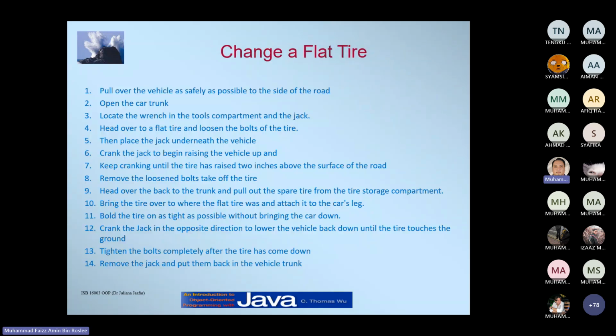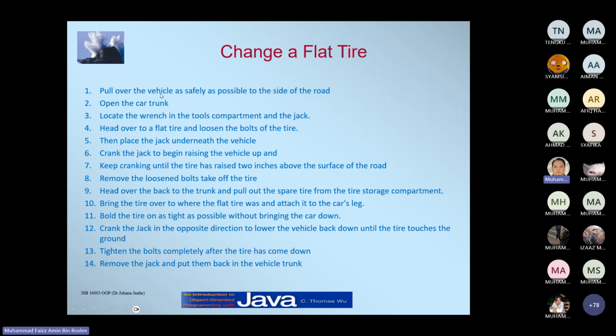So let's see some use cases of an algorithm. Okay, so let's take changing a flat tire as an example scenario. Okay, so over here you have 14 steps, right?